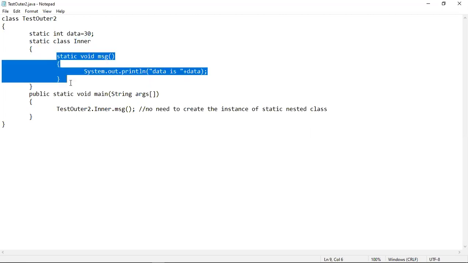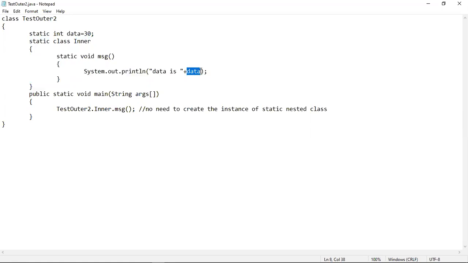Inside this static nested class, a static method is written, which will just print the value of the data variable. We know that a nested class can easily call its outer class members directly, no problem in it. So data is the instance variable of the outer class, and it is being called from inside the static nested class. So no problem in it.